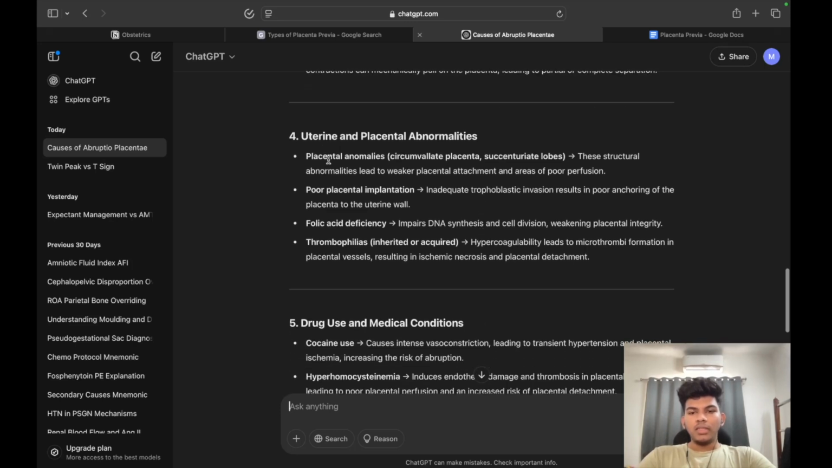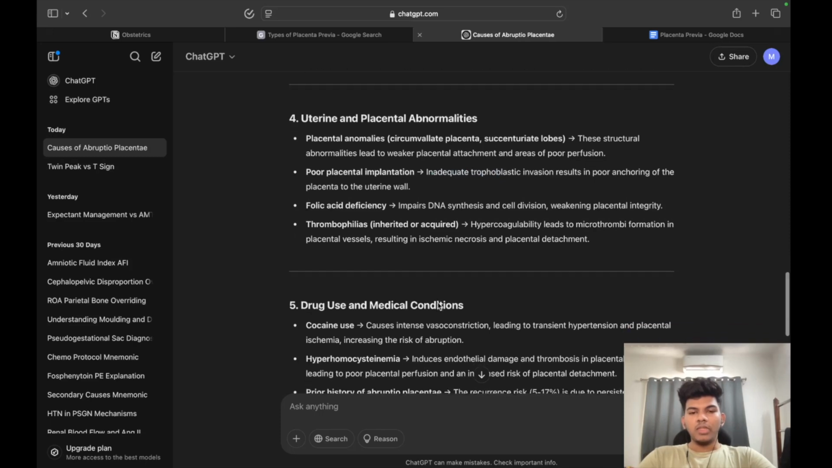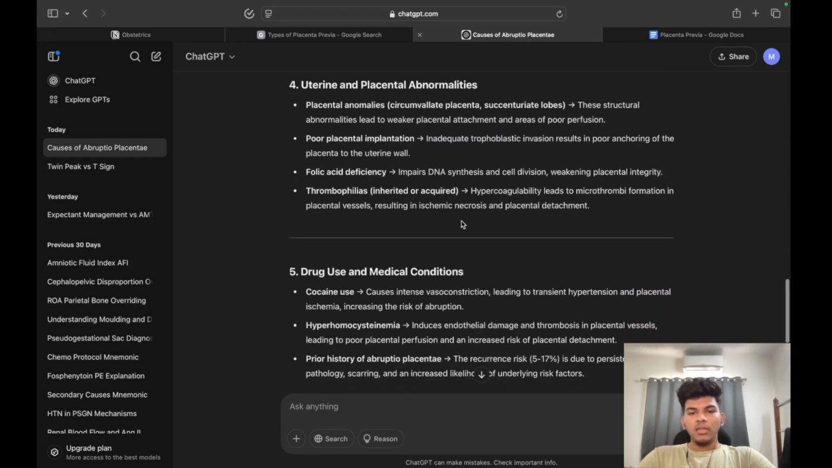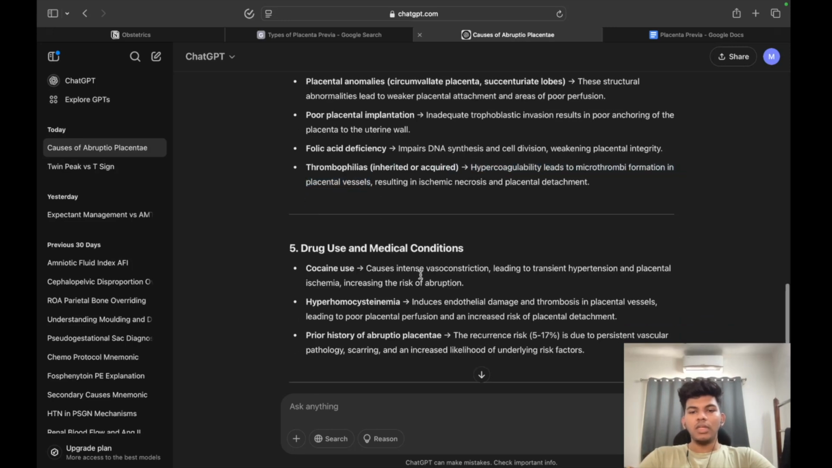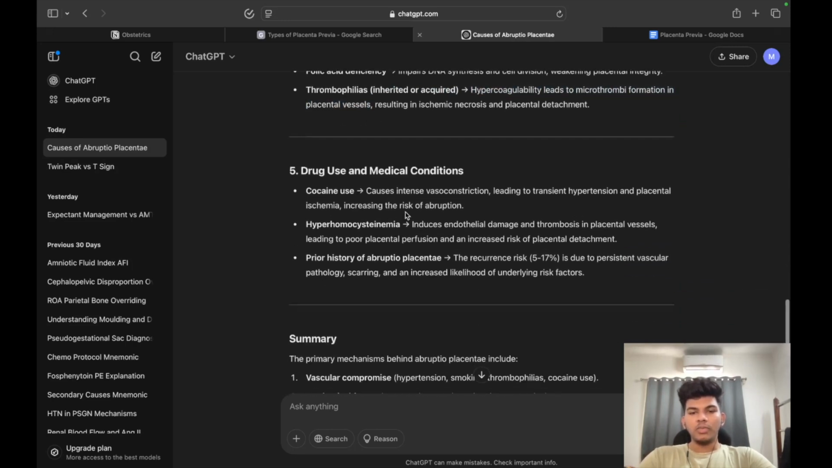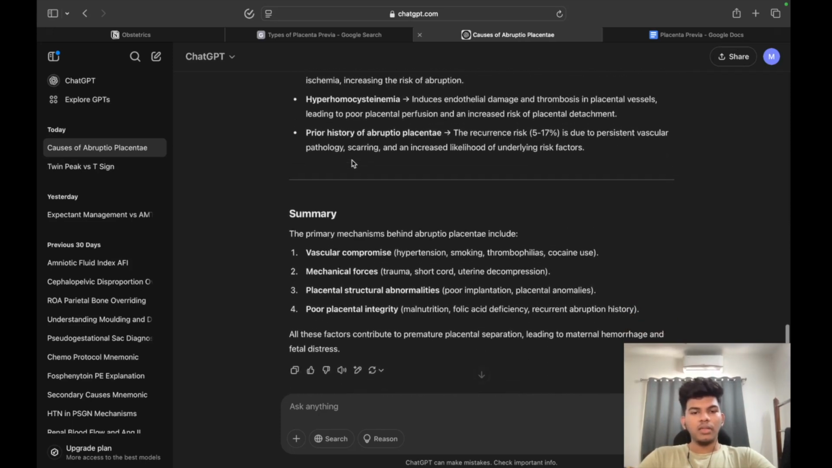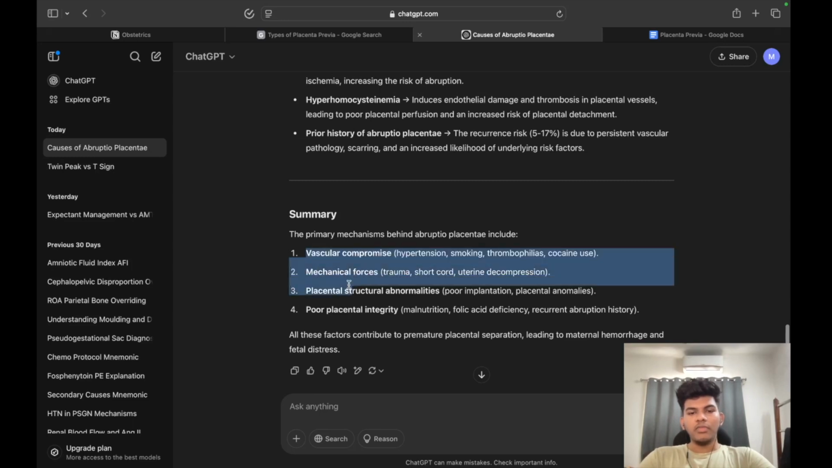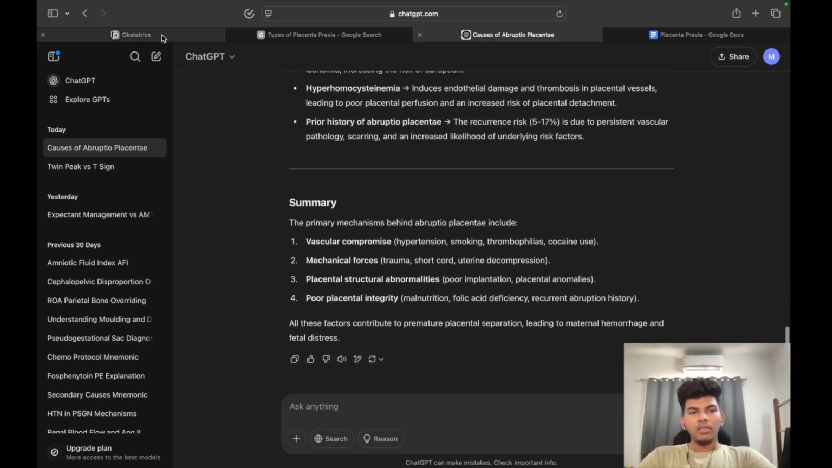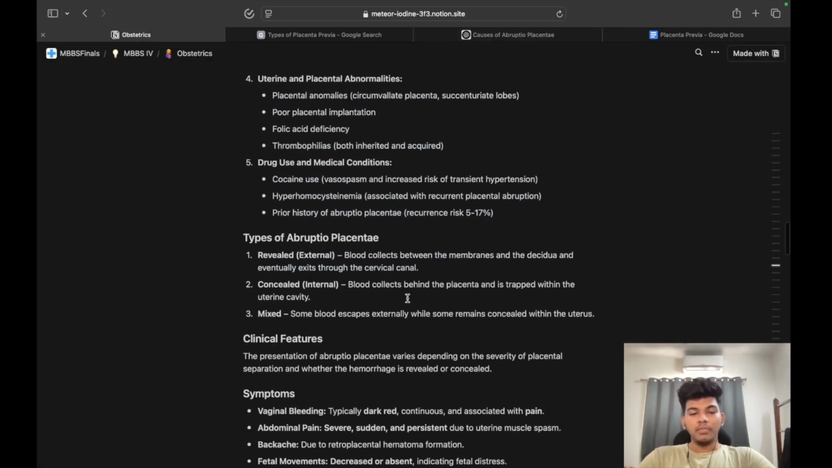Uterine and placental abnormalities: placental attachment is weakened, there is poor perfusion, trophoblastic invasion is improper. So it is the same thing over and over again. And in the last one, thrombophilias, hypercoagulability leads to macrothrombi formation in placental vessels, leading to necrosis and detachment. Here there is vasospasm, here it is thrombosis leading to poor perfusion, same thing over and over again. So overall, vascular compromise, mechanical forces, structural abnormalities and integrity being compromised. All these things can lead to Abruptio placentae.